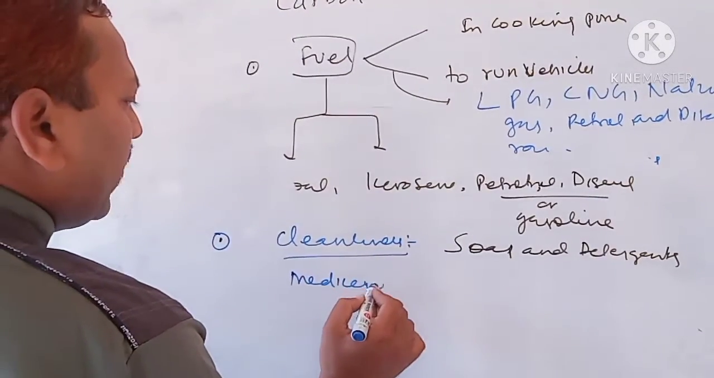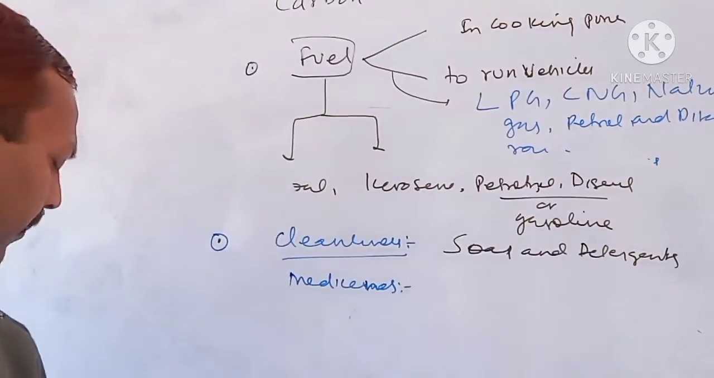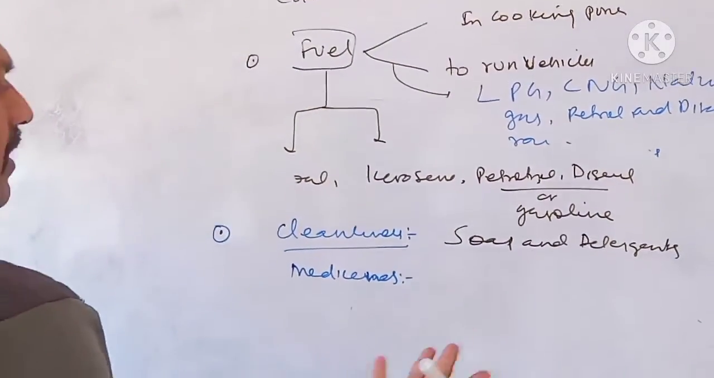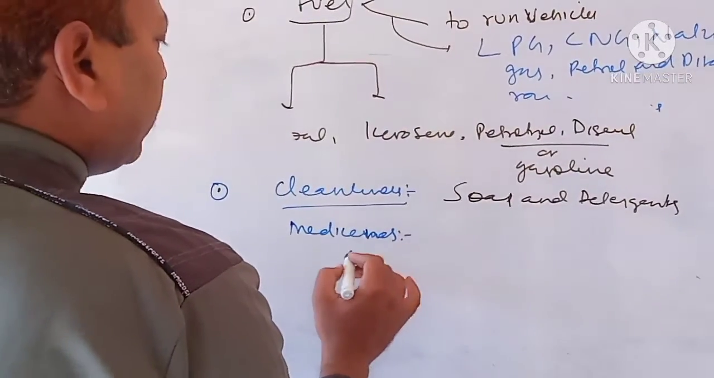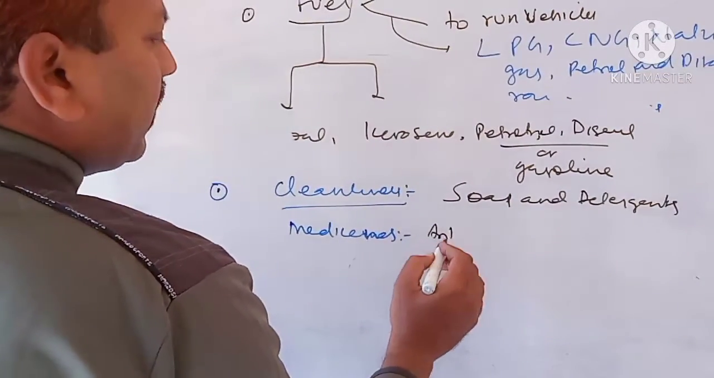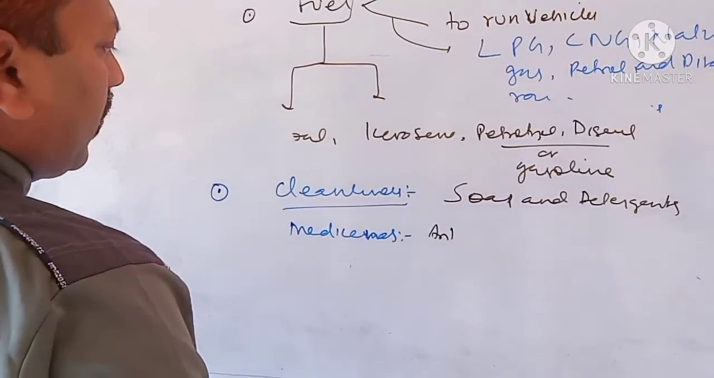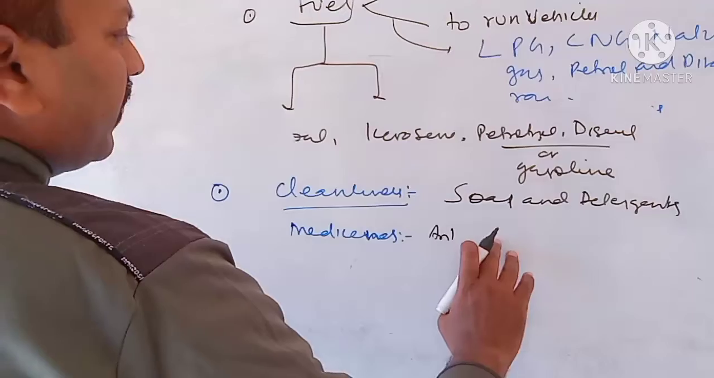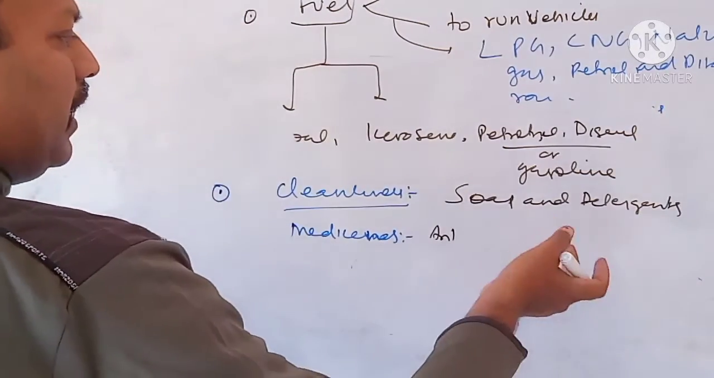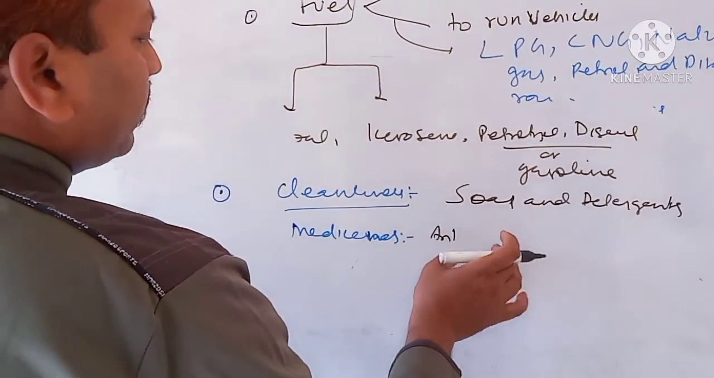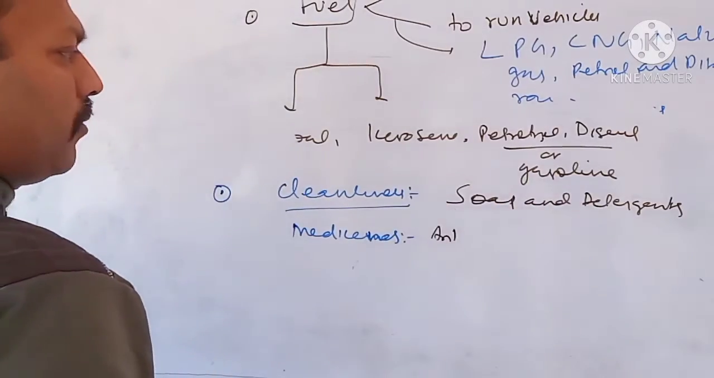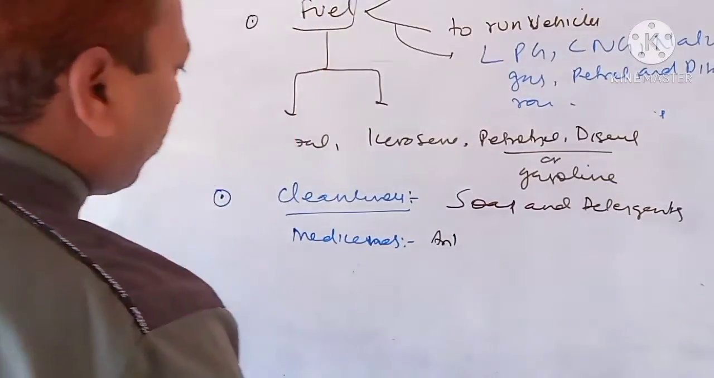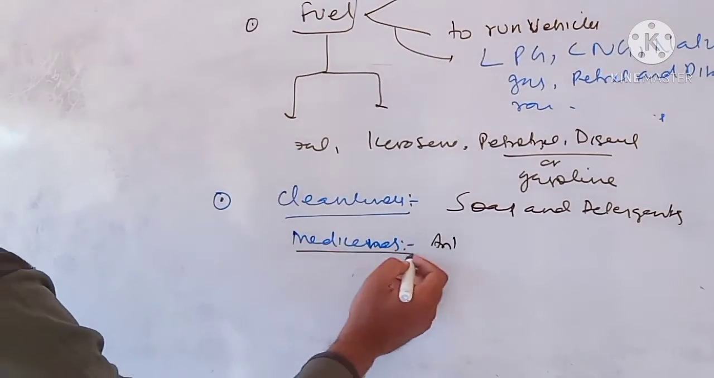what is the role of medicines? Medicines protect us from disease and ailments. In medicines we use antibiotics, analgesics, sweetening agents, antioxidants. They are all made up of organic compounds. So soaps, detergents and medicines are made up of organic compounds. Okay, children, this is about this.